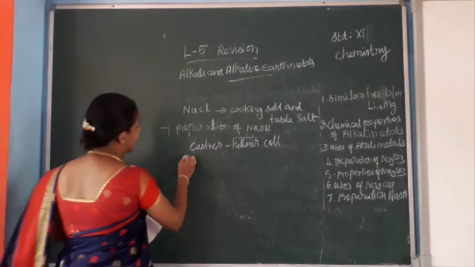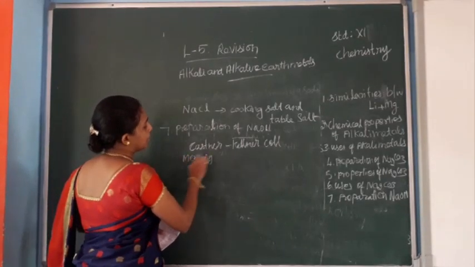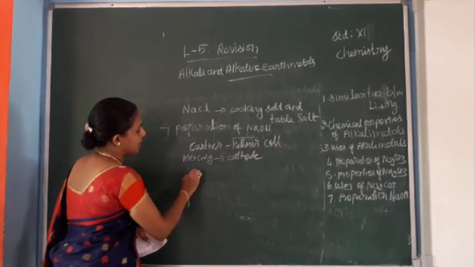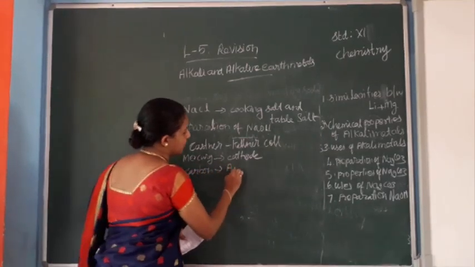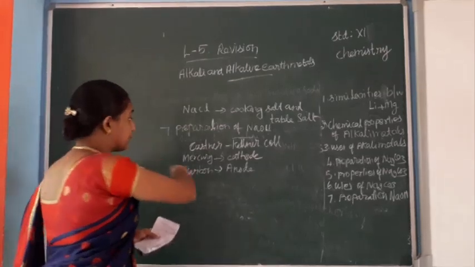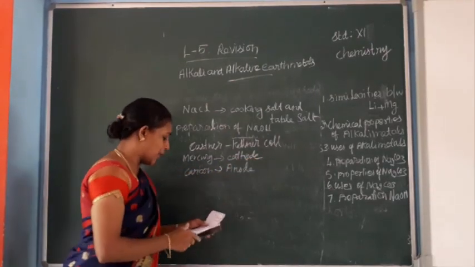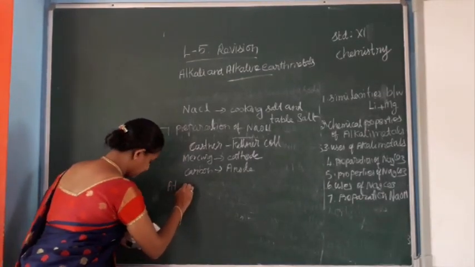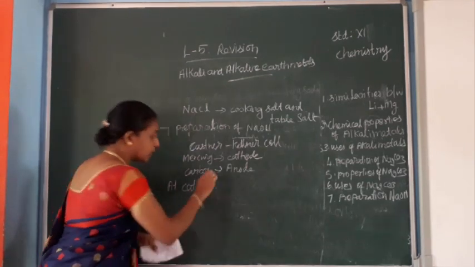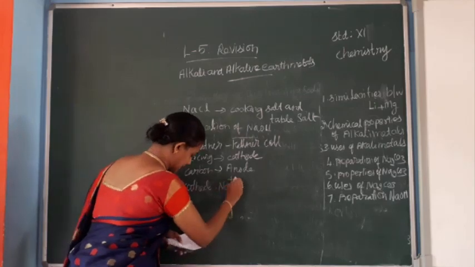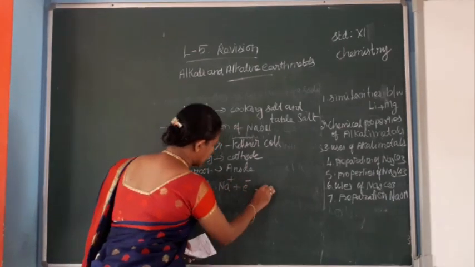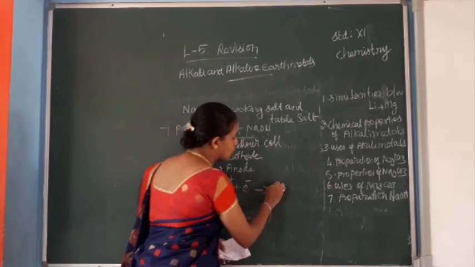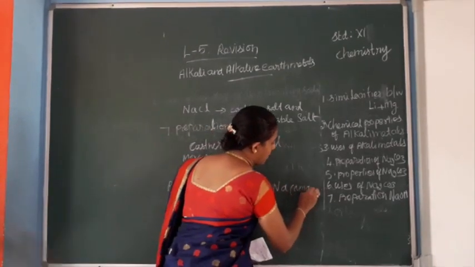Mercury is used as the cathode, and carbon is used as the anode. At the cathode, this reaction occurs: Na+ plus electron gives sodium. The sodium ion gains an electron and we get sodium amalgam.